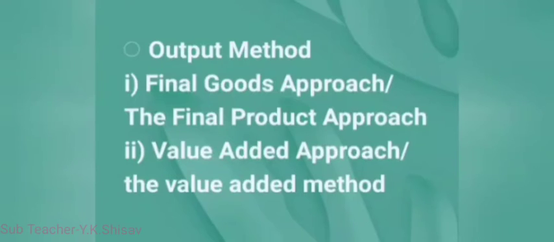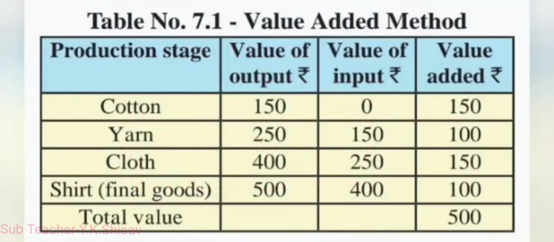The difference between the value of final outputs and inputs at each stage of production is called the value added. Thus, GNP is obtained as the sum total of the value added by all the different stages of the production process till the final output is reached in the hand of consumers to meet the final demand.